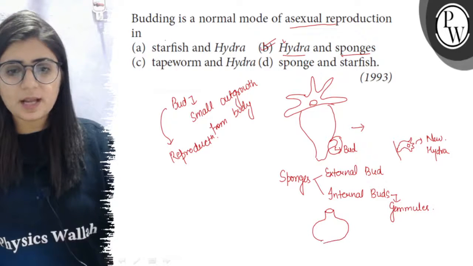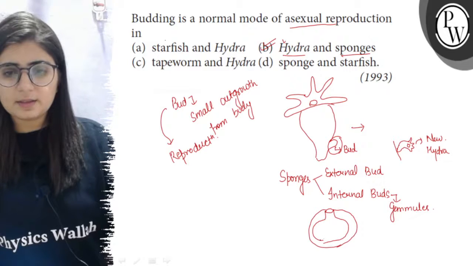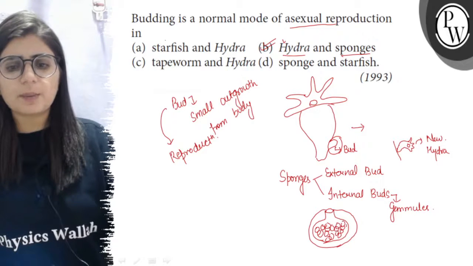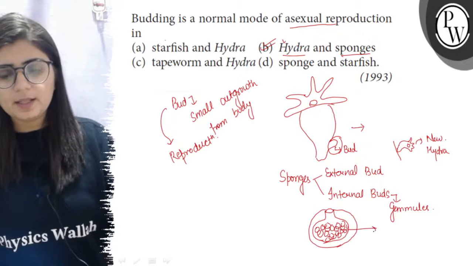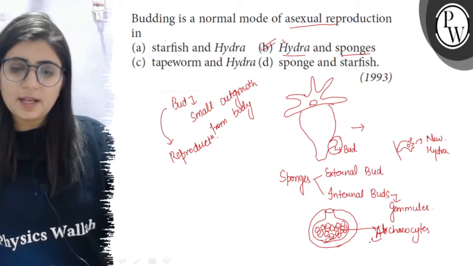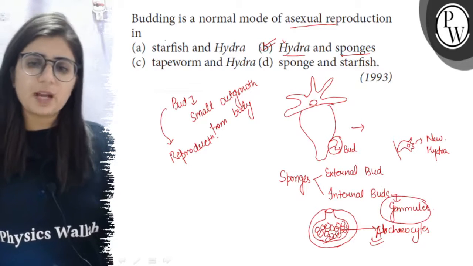These are formed inside the body under unfavorable conditions, and they contain totipotent cells. It means a cell has the total capacity to form a new individual, and these cells are the archaeocytes. So these buds containing archaeocytes are formed inside the body. These are called the internal buds or gemmules.